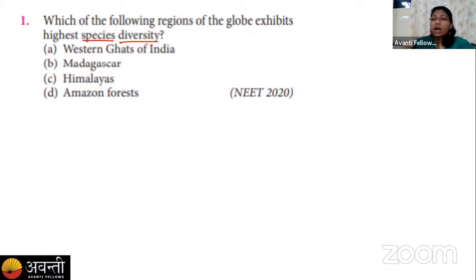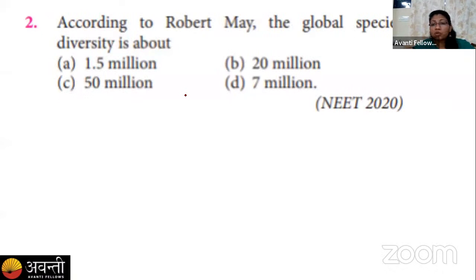We know in India we have three hotspots, that is Western Ghats, Sri Lanka, Himalaya. Those are the three regions, and the Indo-Burma border, or you can say the Bhutan border, is also there. But if we are talking about the globe, we know the Amazon forest is the widest region, the tropical rainforest, right? So it is the place where the highest species diversity is found. So the answer to this question is option D. Let's move to our next question.